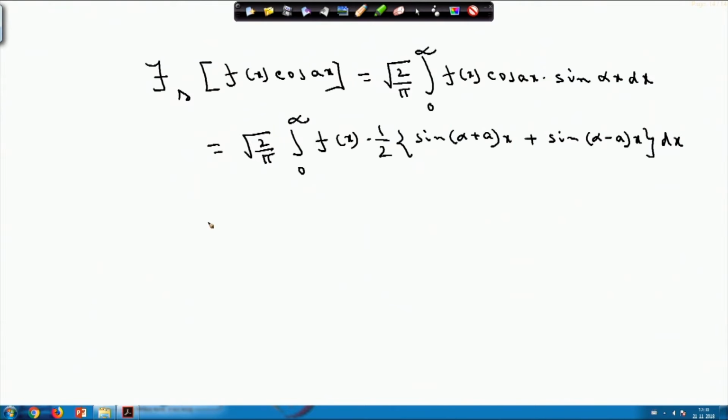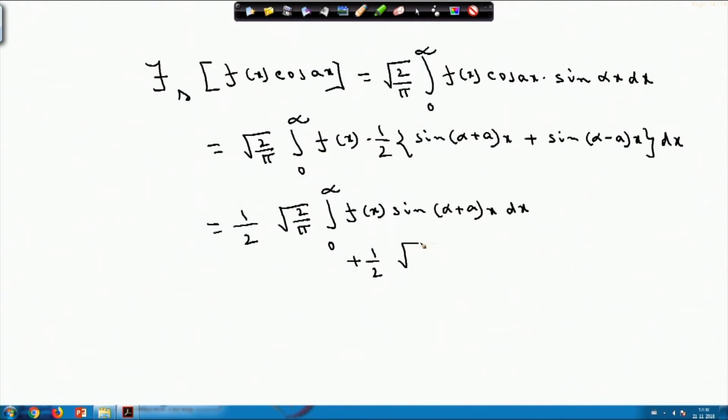Now, break it into two integrals. Your half is coming out, and root over 2 by pi integral 0 to infinity f(x) sine of (alpha plus a) x dx, plus half into root over 2 by pi integral 0 to infinity f(x) sine of (alpha minus a) x dx.